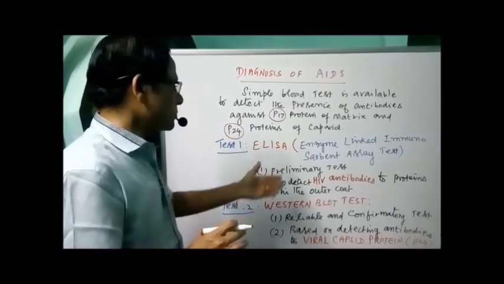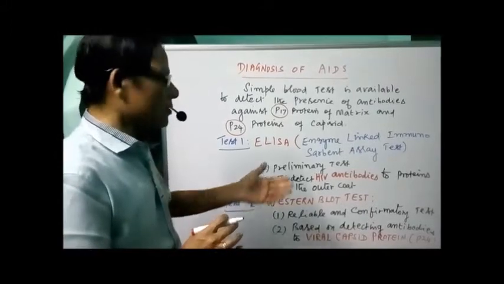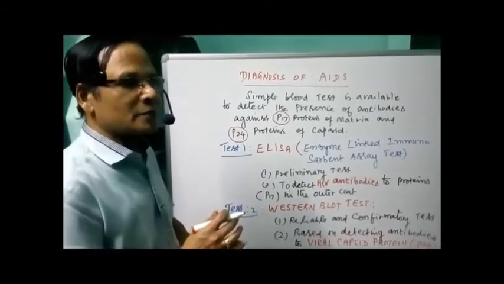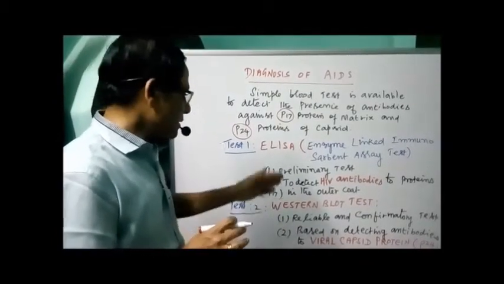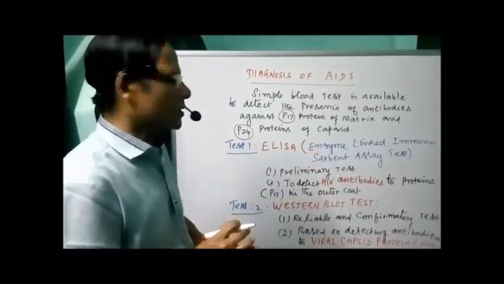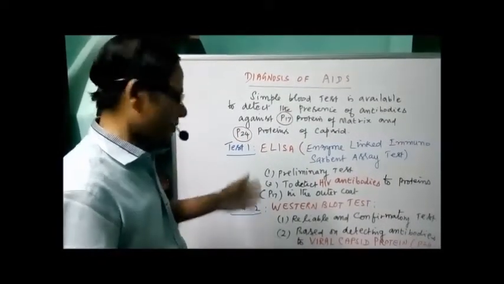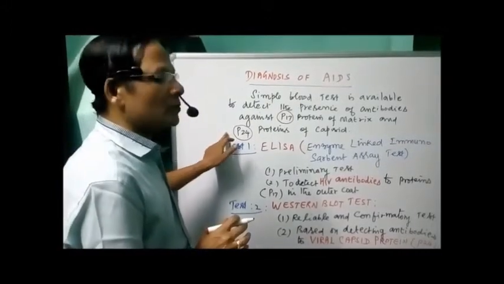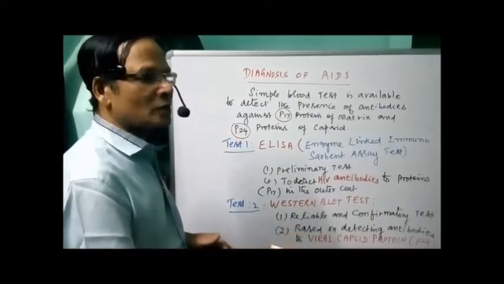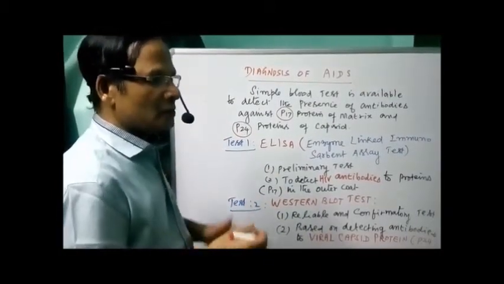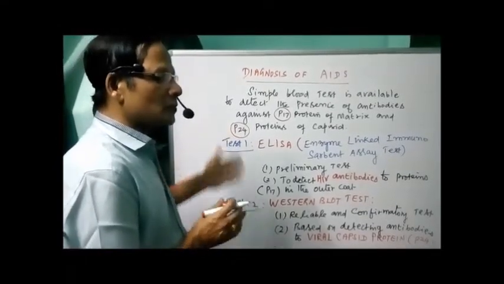Now another one, the Western blot test. Southern blot test is used in DNA fingerprinting. Here, the Western blot test uses just the blotting mechanism adapted as in the case of DNA fingerprinting. It is called the Western blot test. It is a reliable and confirmatory test because, as I mentioned, this P24 protein is present only in HIV, not in any other viruses. So we are detecting the antibodies to this protein. When this protein is present, it stimulates the production of antibodies against it in the blood. So by means of biochemical analysis, one can find out the presence of antibodies against this protein.